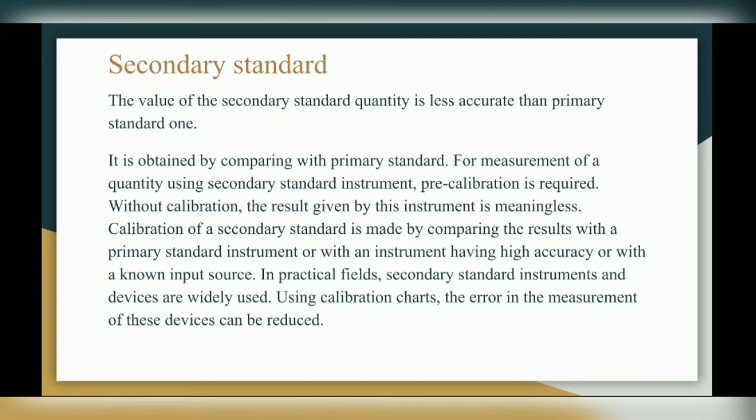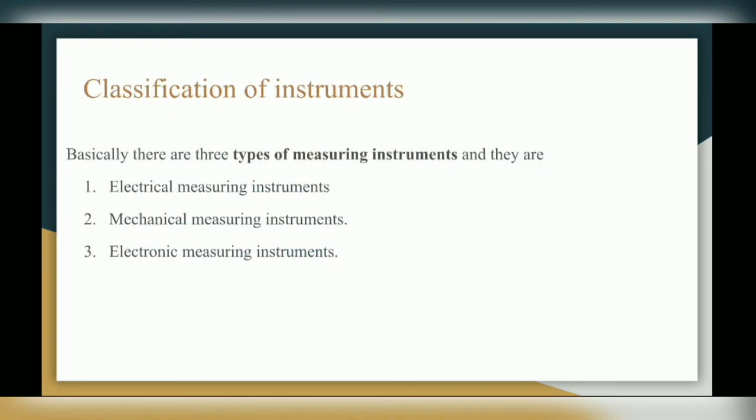Calibration of a secondary standard is made by comparing the results with the primary standard instrument or with instruments having high accuracy or with a known input source. In practical fields, secondary standard instruments and devices are widely used. Using calibration charts, the errors in the measurement of these devices can be reduced.